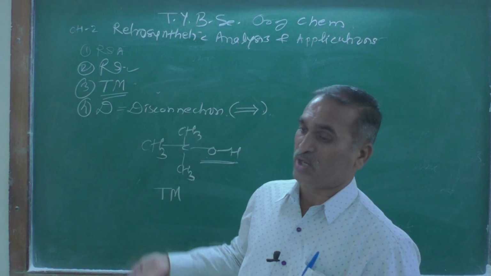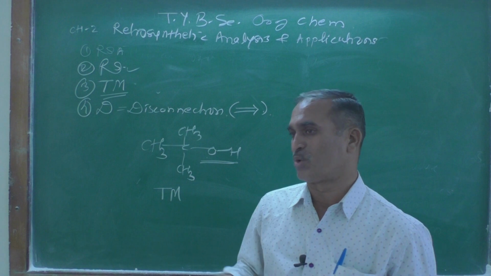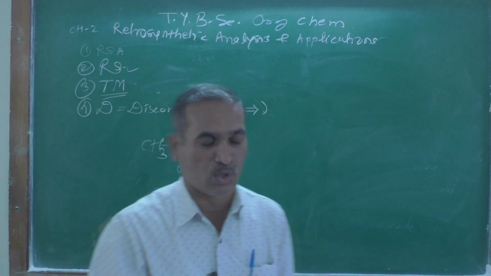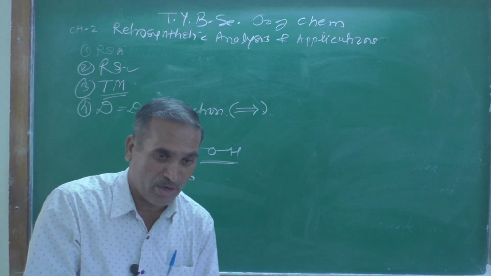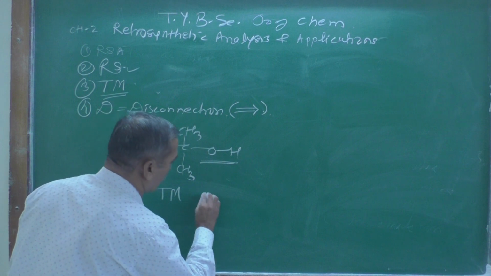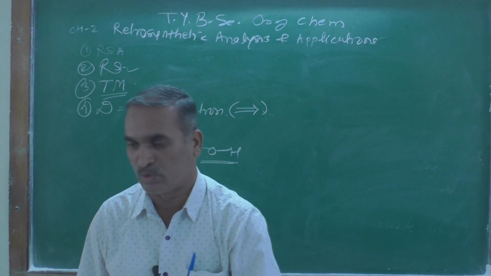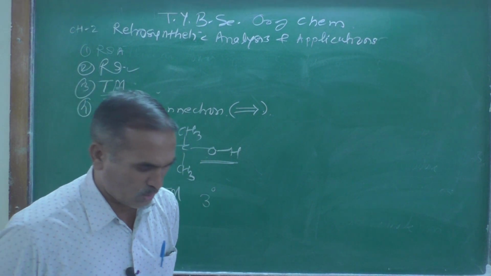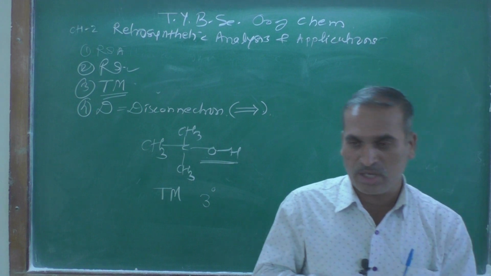Monohydroxy is further divided into primary alcohol, secondary alcohol, and tertiary alcohol. So if you look closely, what kind of alcohol is this? It is a tertiary alcohol, right? Tertiary alcohol.